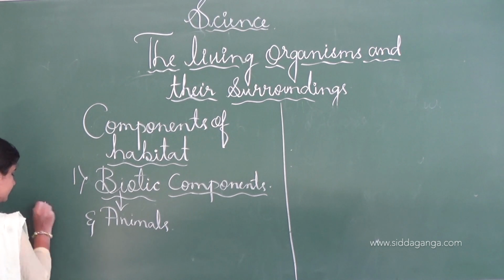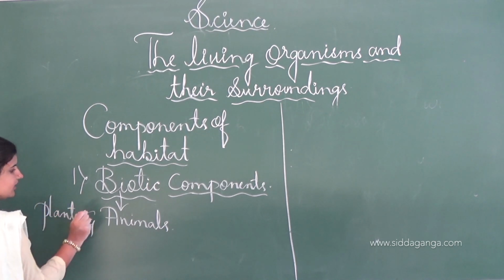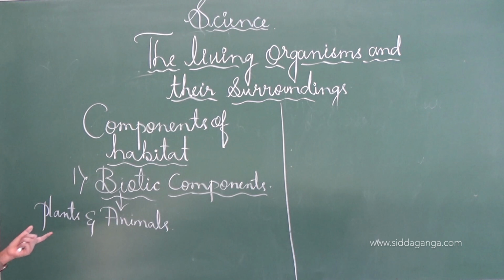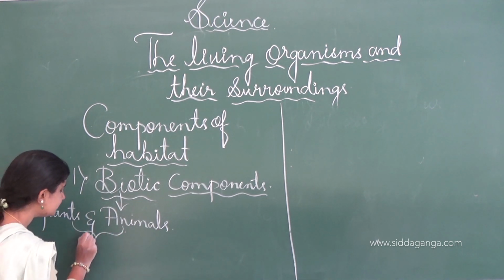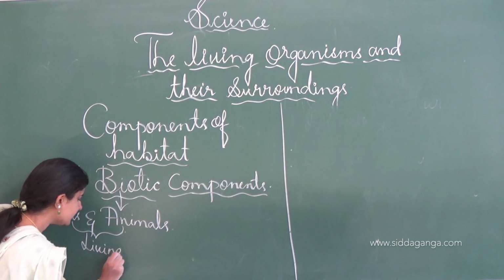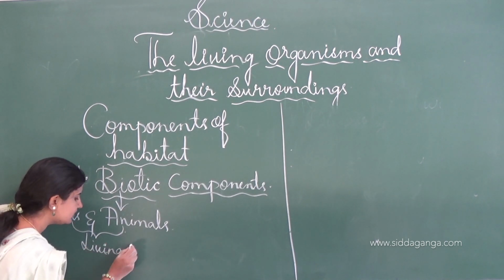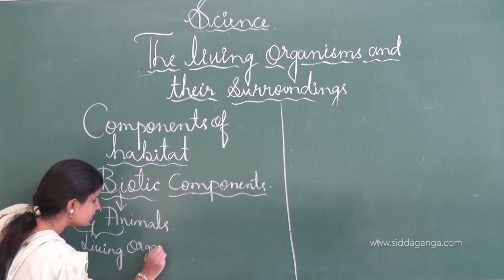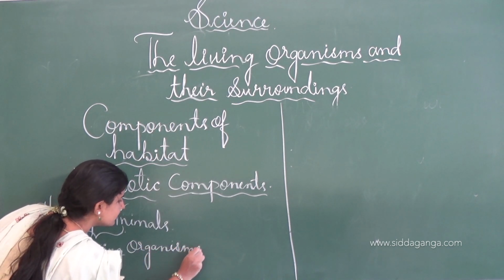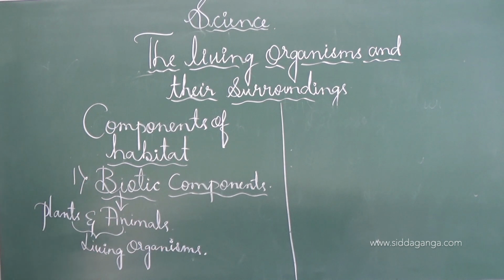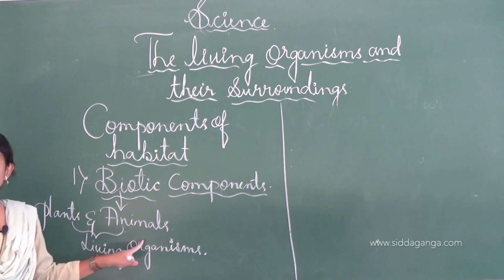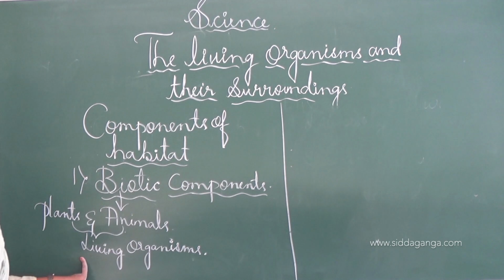See, biotic components are those components which are present in the biotic way, that is plants as well as animals. These are the living organisms. Is it not? These are the living organisms which live in the surroundings.